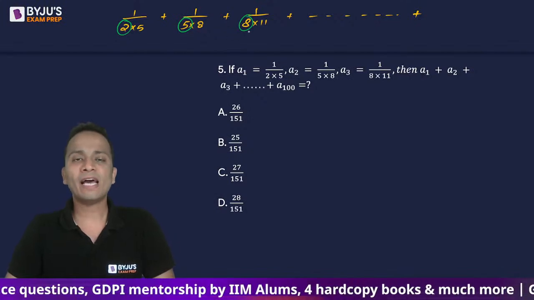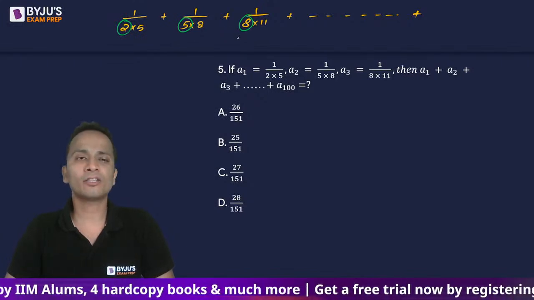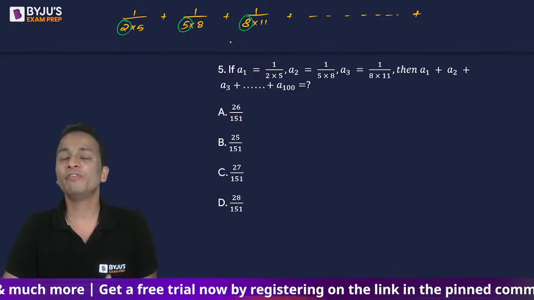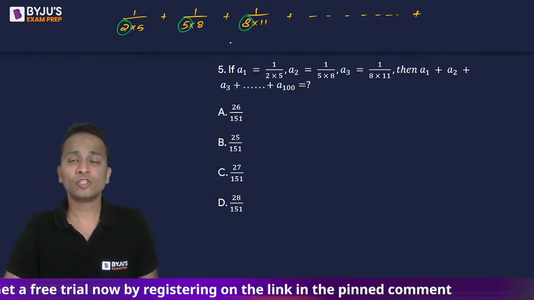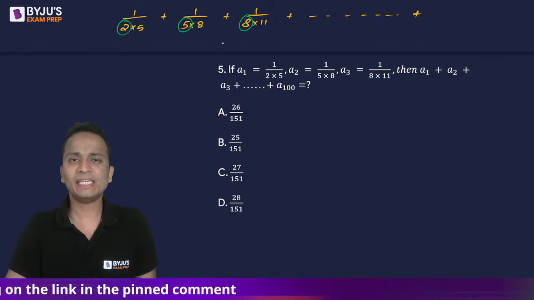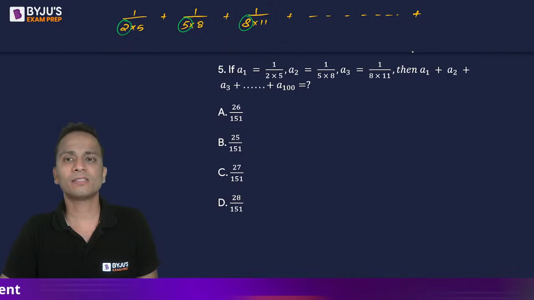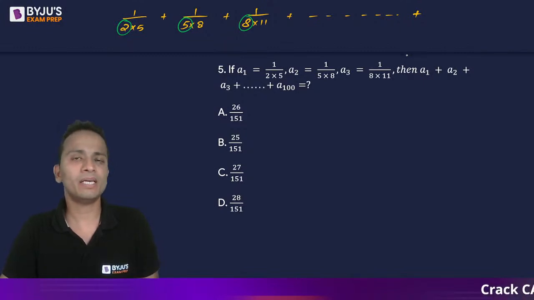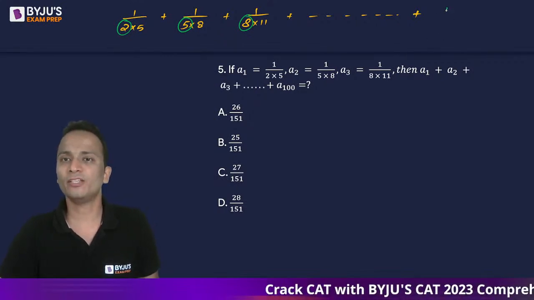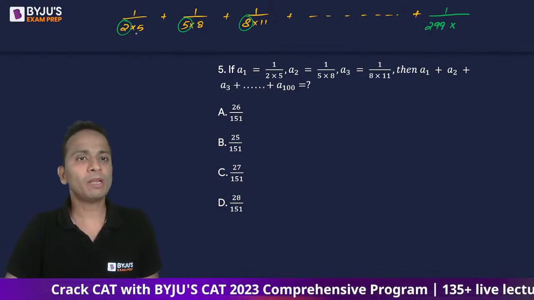Now 2, 5 and 8. Look at these numbers that I've circled. These numbers are forming an arithmetic progression with a common difference of 3. So you can apply the formula of arithmetic progression and calculate the 100th term, right? a plus n minus 1 multiplied by d, that is 2 plus 100 minus 1 multiplied by 3, that is 2 plus 99 into 3, that is 299. So 1 upon 299 multiplied by 2 plus 3 is 5.